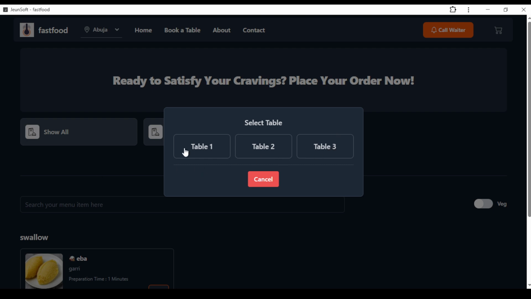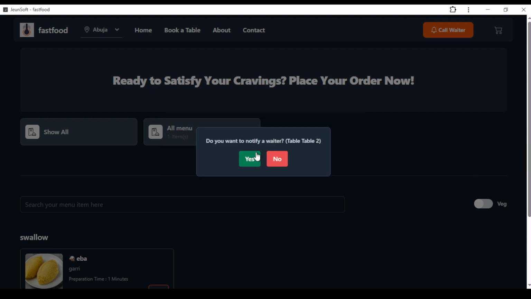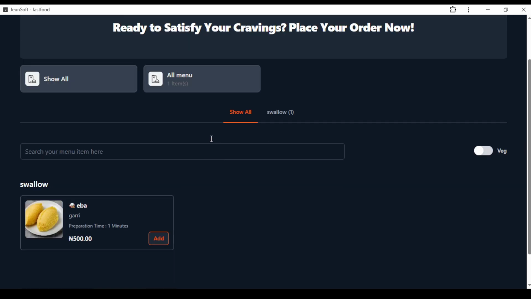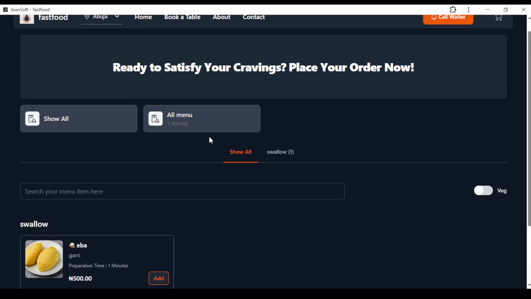When you click on call a waiter, it will ask you which table you are sitting at. For example, you are sitting at table 2. Do you want to notify the waiter, table 2? You say yes, and the waiter has been notified automatically. It's as easy as that, if you need the waiter's attention. So now I will go straight to how to order.